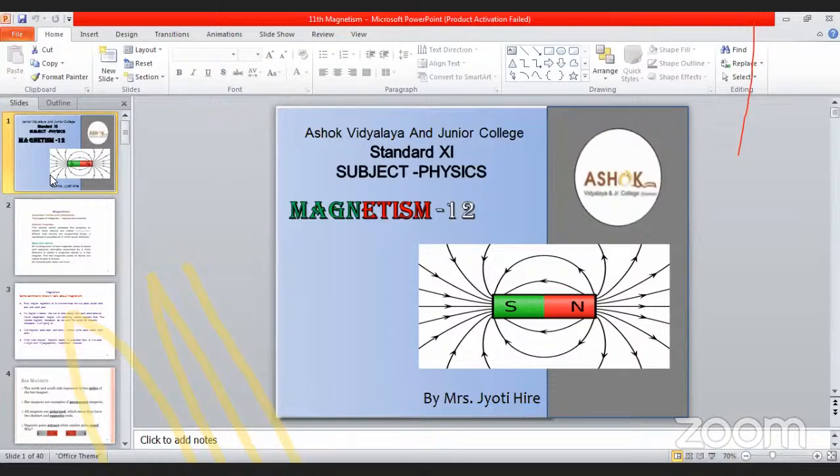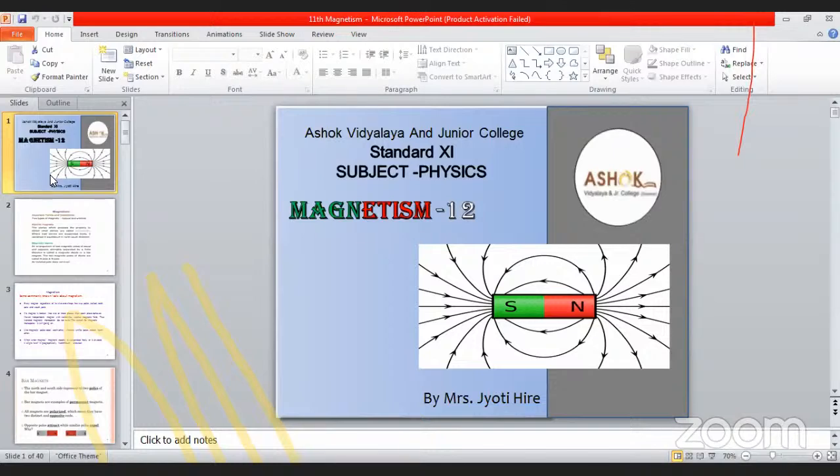And so consider the electric field. We are using an analogy, that means similarity. With the help of the similarity with the electric field, we are going to find out the B axis here. In electrostatics, we found the axial field is 1/4 pi epsilon naught into 2p divided by r cube. But in the case of the magnetic field, this B axial is given by mu naught divided by 4 pi into 2m divided by r cube. See, this is the equation.